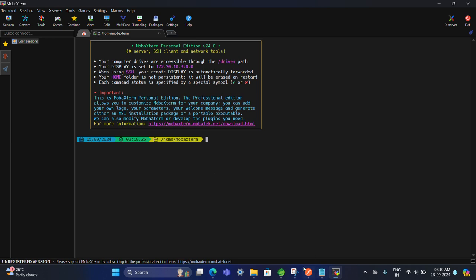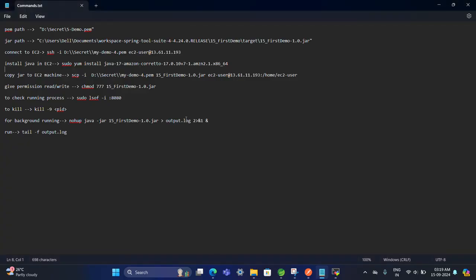For connecting, we use the SSH command. It is a command to connect with an EC2 machine. We all know it, so I'm not typing it right now. I'll just copy it. So let's check. Firstly, replace this PEM path with the new PEM path, because it is an old PEM path. Copy, paste. Okay.